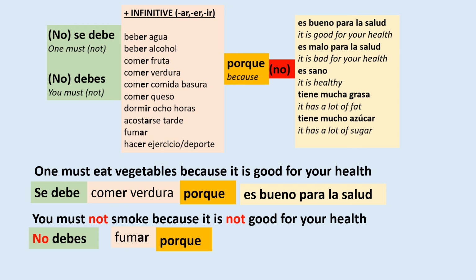And then because, porque. And now I want to say it's not good for your health. So I'm going to choose the first line as in the beginning, like es bueno para la salud. But I'm going to add that no before. So no es bueno para la salud. And I am left with no debes fumar porque no es bueno para la salud.